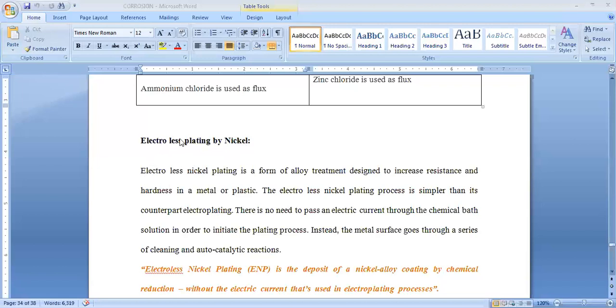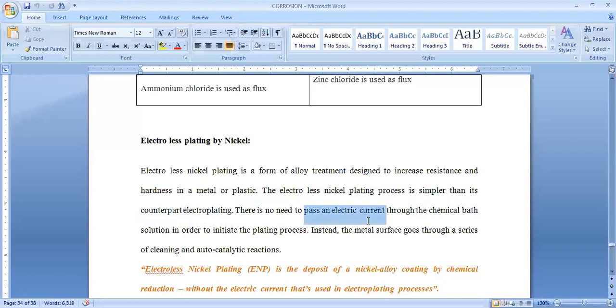Now let us see what is meant by electroless plating. Electroless nickel plating is a form of alloy treatment designed to increase the resistance and hardness of metal or plastic. Here metal as well as non-metal are both considered in this process. The electroless nickel plating process is simpler than its counterpart, electroplating. After the discovery of electroplating, another advanced method was discovered, called electroless plating. Compared to electroplating, it is a simple method.